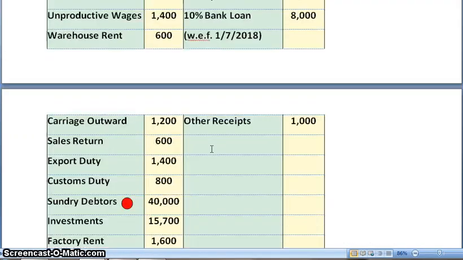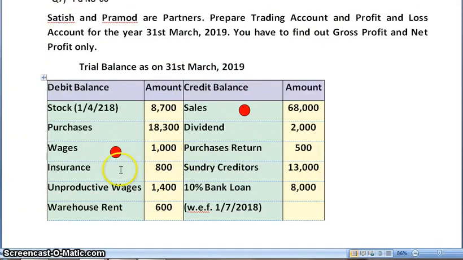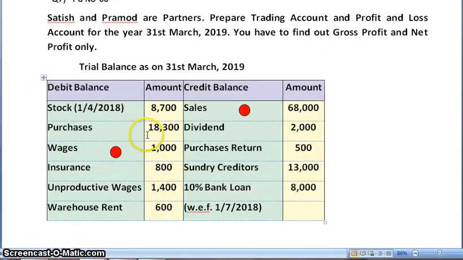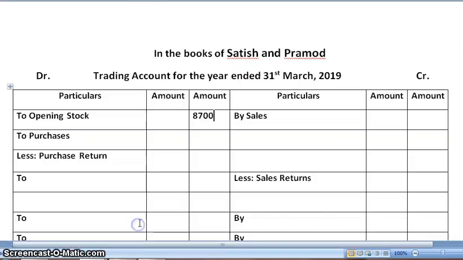So let's start posting the trial balance items one by one. First is stock on 1st April 2018. So that would be your opening stock, 8,700. Next, purchase is 18,300. Again, trading account debit side.